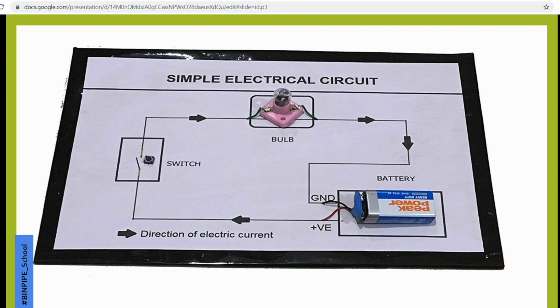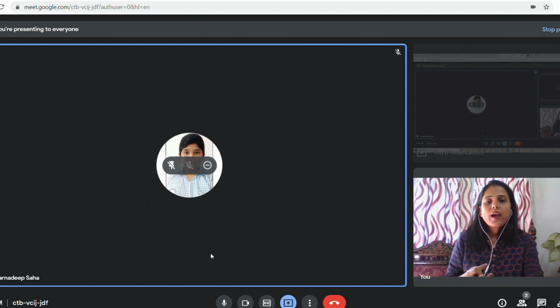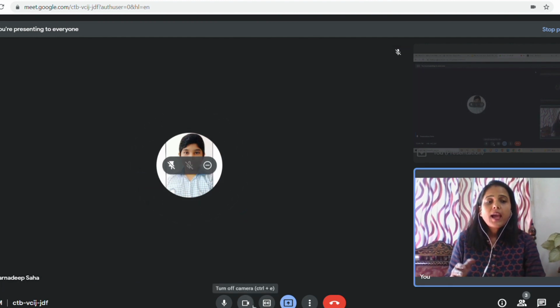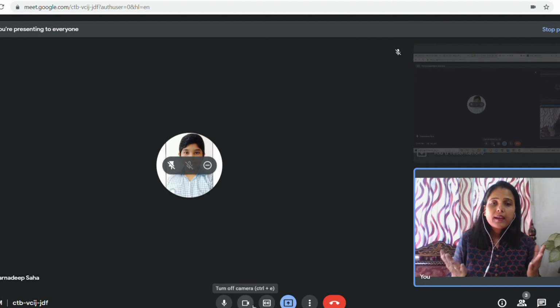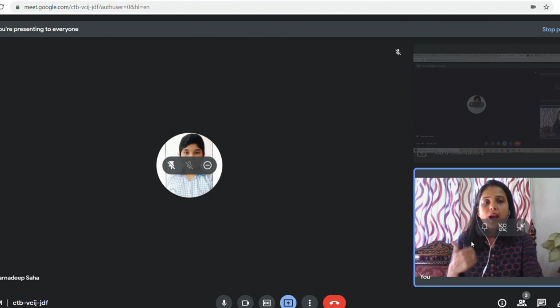Yes, ma'am. As I showed in my sample, I have used a cardboard paper. Exactly. You have designed it very smartly, and from the front it looks like a flush circuit, but at the back there is the network of the circuit. So you were telling that you will be suggesting to your fellow mates how to construct the circuit. Yes, ma'am, of course.